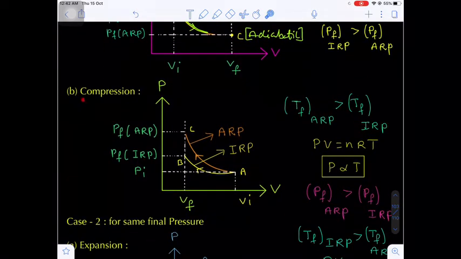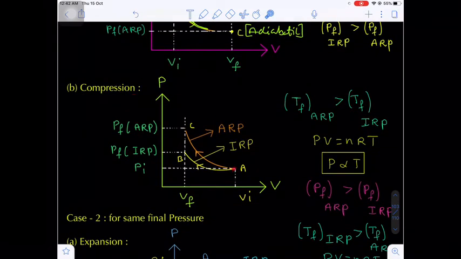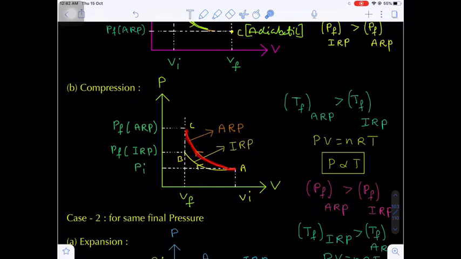Now come to the compression. In case of compression, we have to move from A to B in this direction, A to C and A to B. Now as we move from A to B, what happens to the volume? It decreases. That means compression. Volume decreases, so pressure has to increase. Are you getting my point?